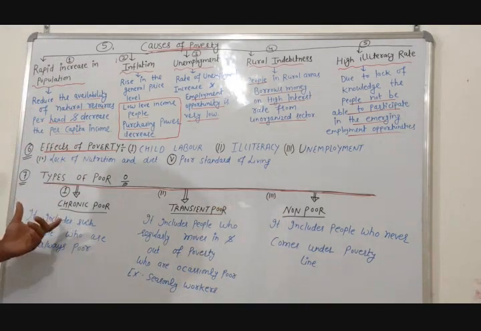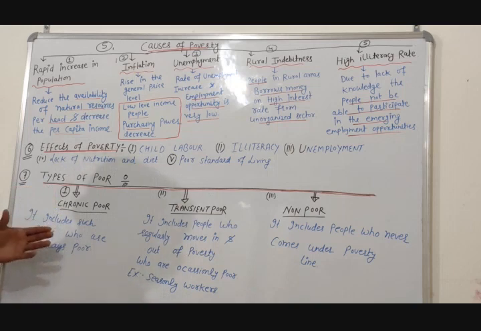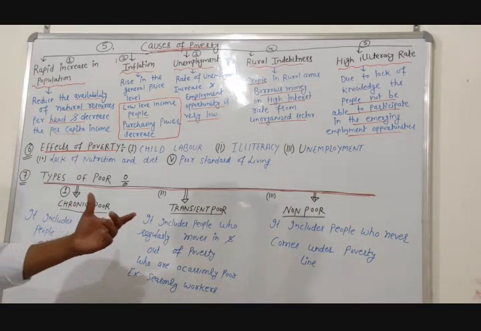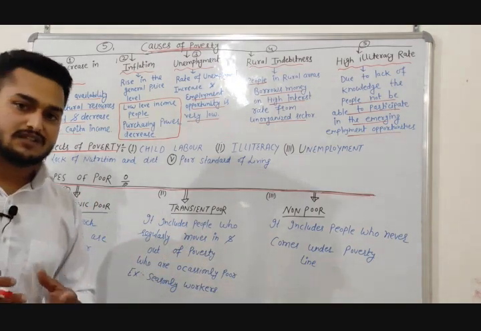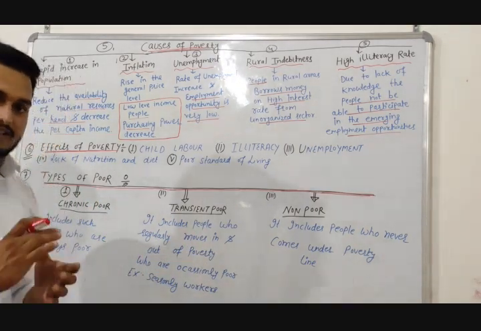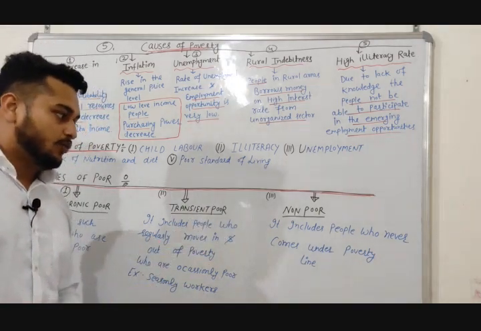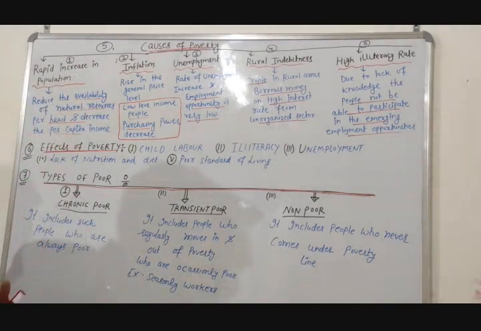So we will discuss chronic poor first. It includes such people who are always poor. Transient poor includes people who regularly move in and out of poverty. It means who are occasionally poor, for example, seasonal workers. Third, non-poor, includes people who never come under the poverty line. So these are the types of poor.